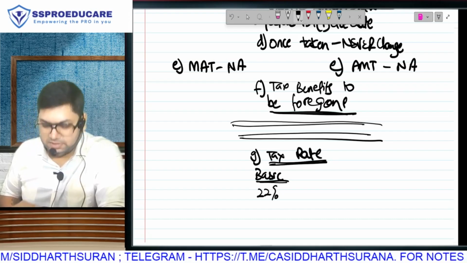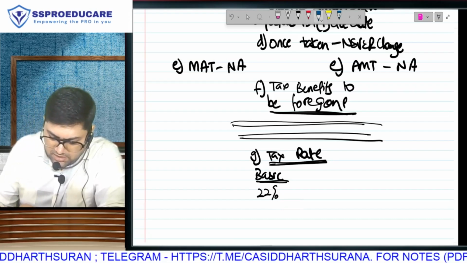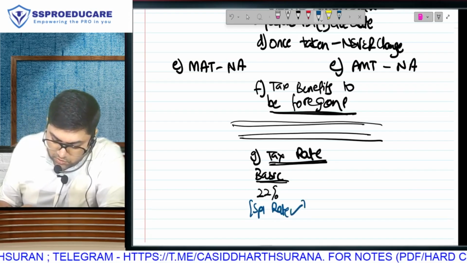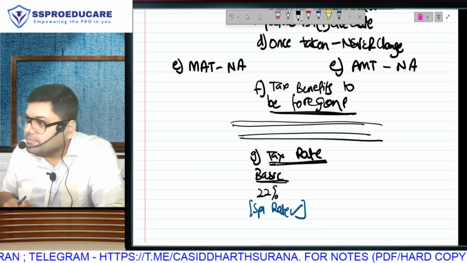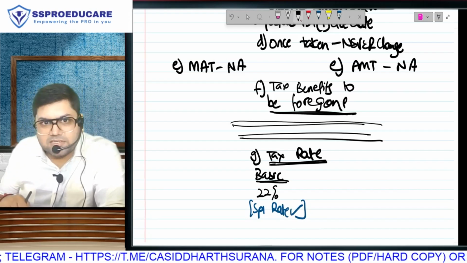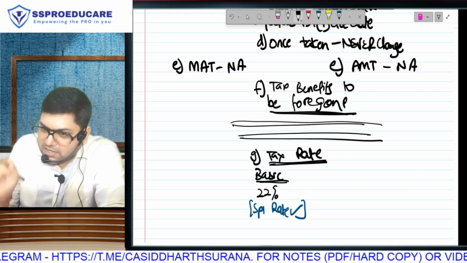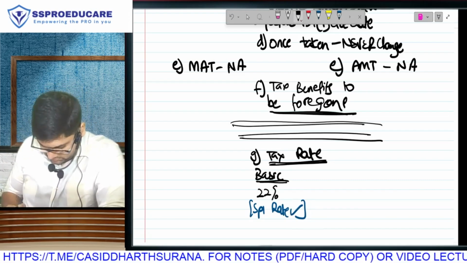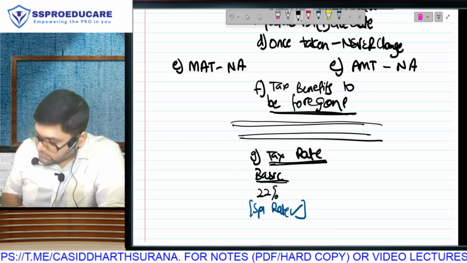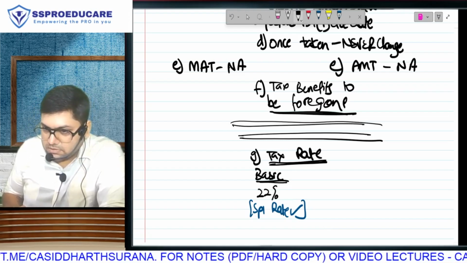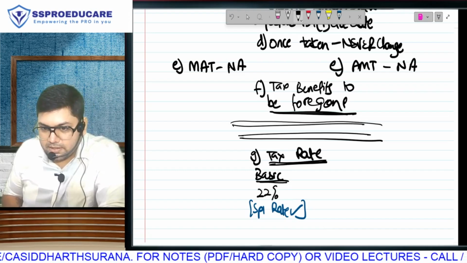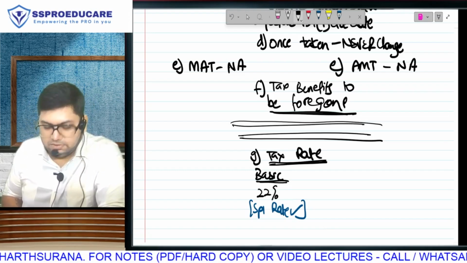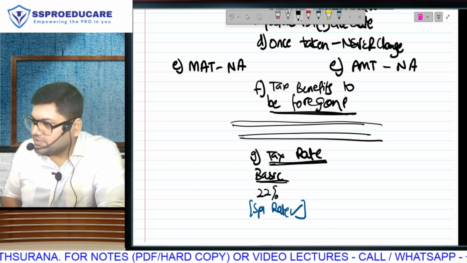Basic tax 22%. One second. Only on normal income. Hello? And this also I have discussed that special rate will always apply. Old regime or new regime we have to discuss only with respect to normal income. Correct? Special income will always go in special rate. So basic tax will be 22%.